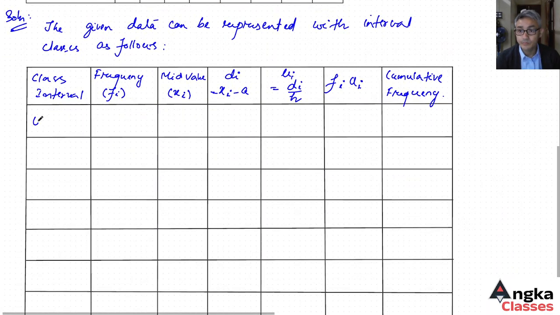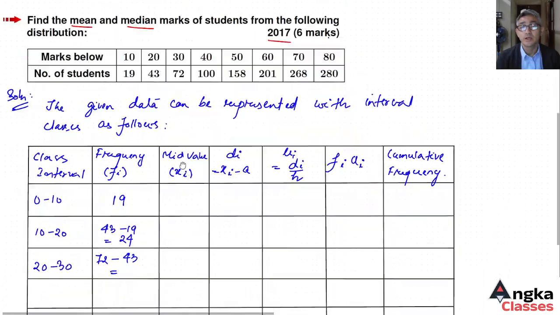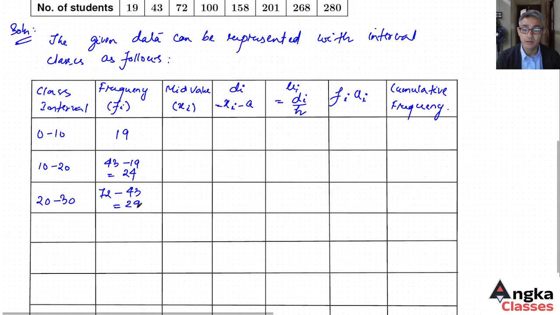So 0 to 10 is 19. 10 to 20 would be 43 minus 19, which is equal to 24. 20 to 30 would be 72 minus 43, which is 29.